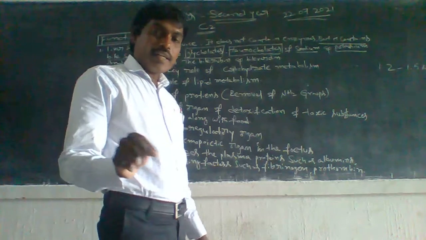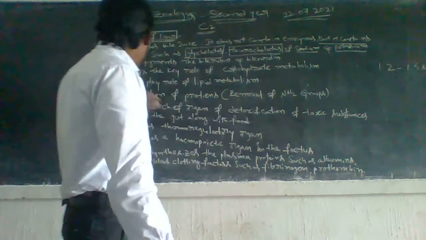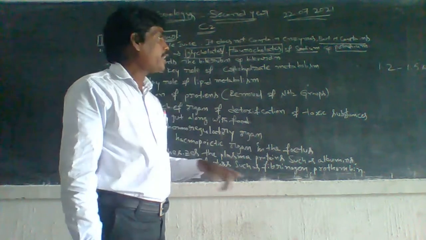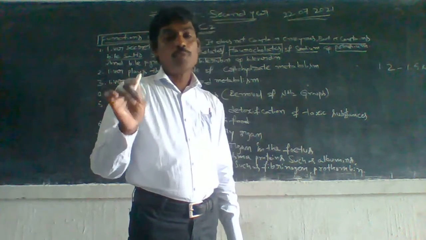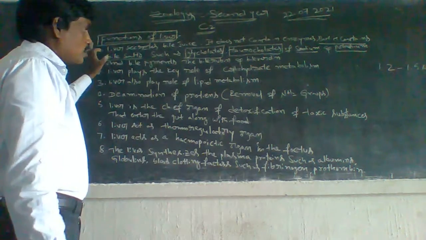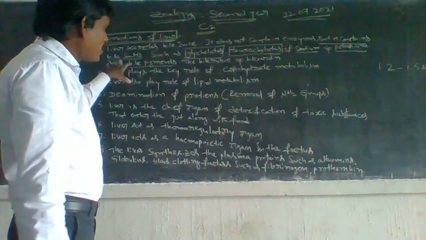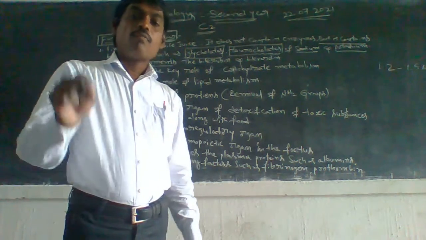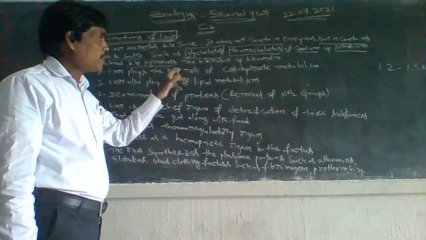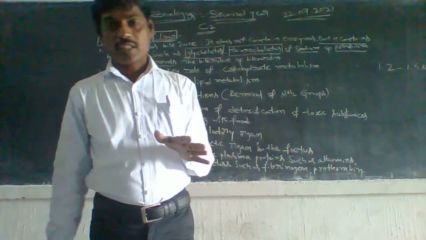It does not contain enzymes, but it contains bile salts such as glycocholates, taurocholates of sodium and potassium, and also bile pigments, the bilirubin and biliverdin. This is the first point.